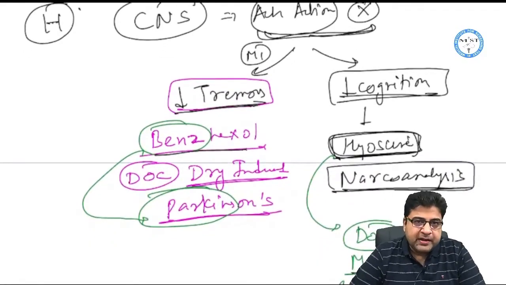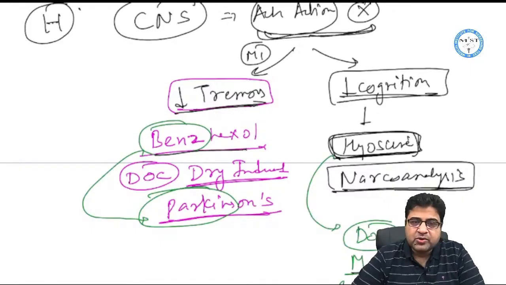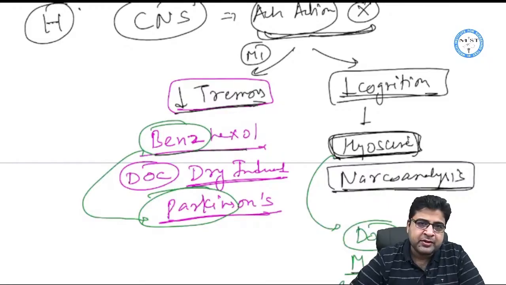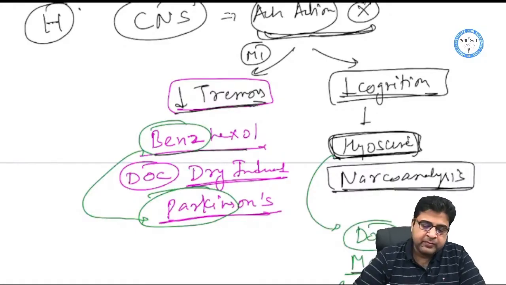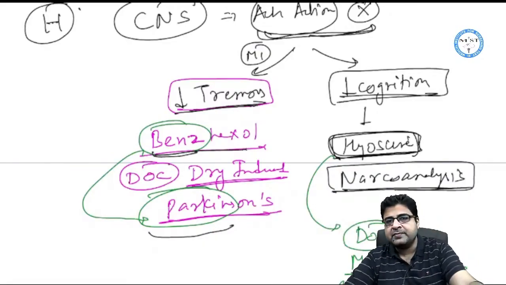Benzhexol has the word benz in it, and it is the drug of choice for drug-induced Parkinsonism. If you have a Mercedes-Benz with you, you need not think about parking. So the parking problem will not occur if you have the Mercedes-Benz.